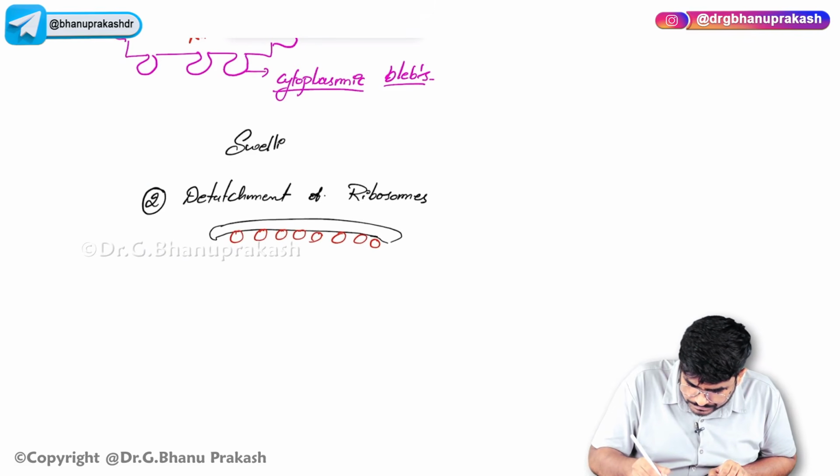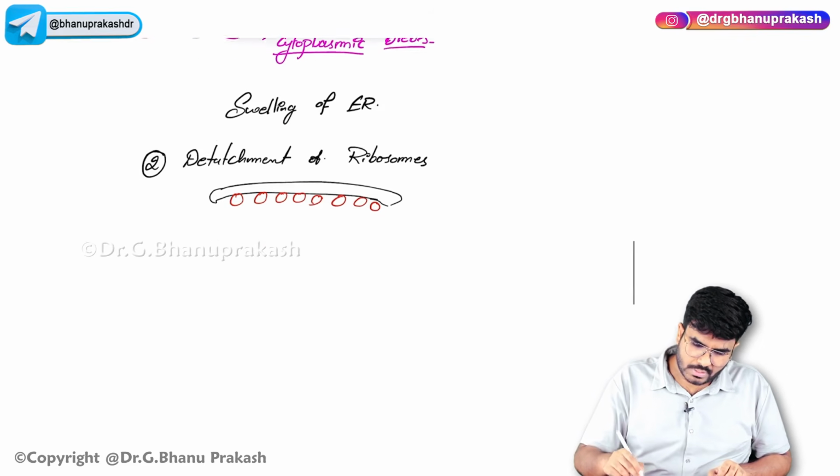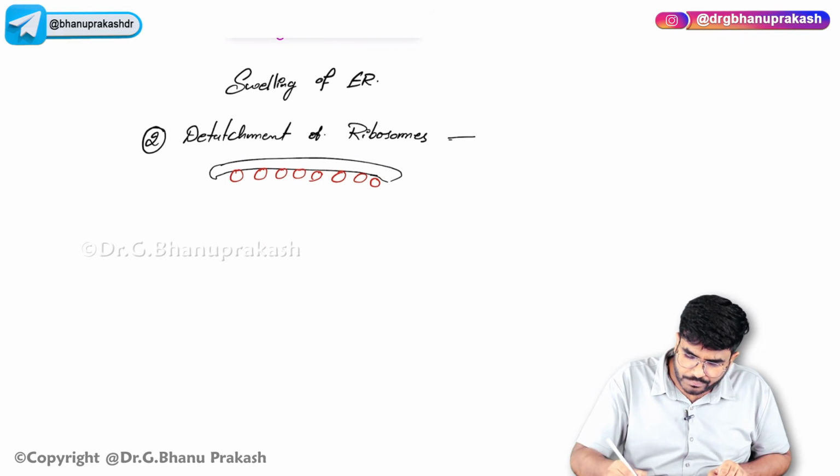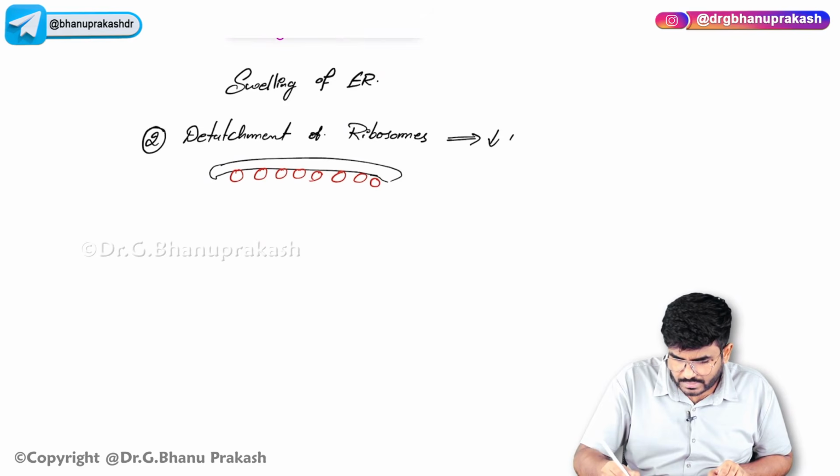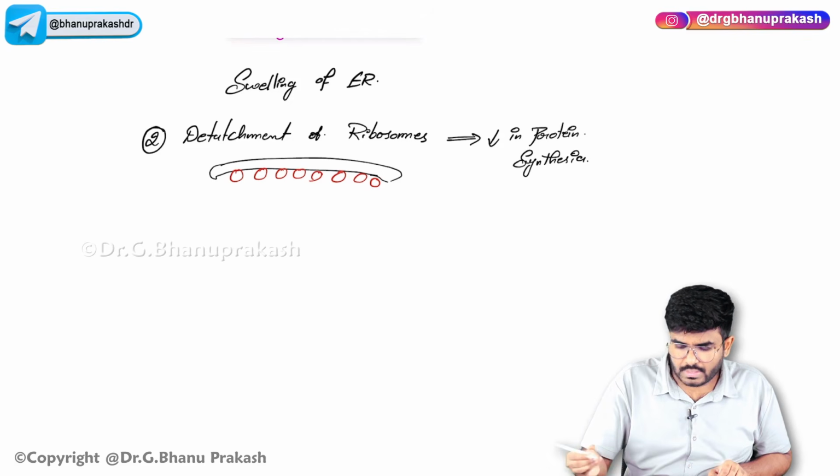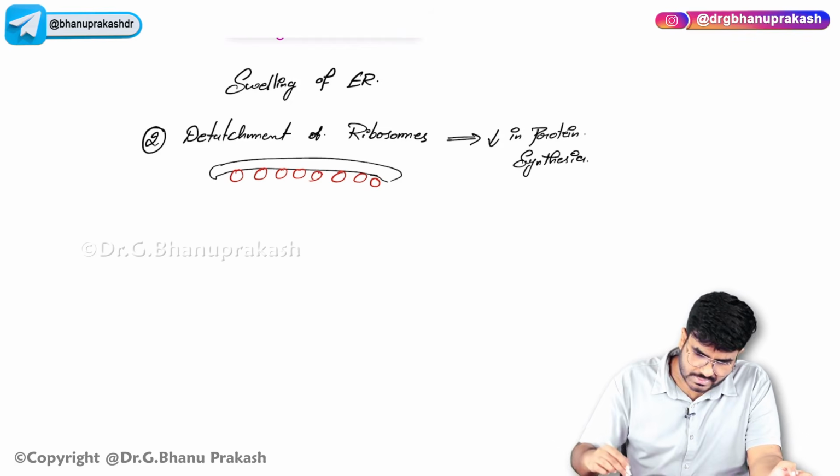This will ultimately lead to decrease in protein synthesis.